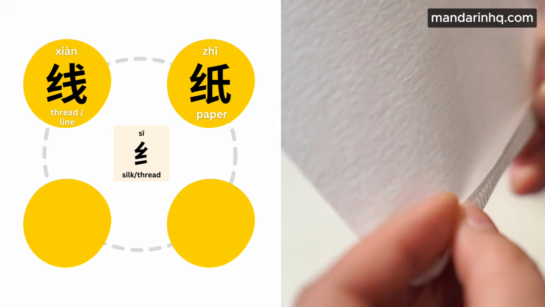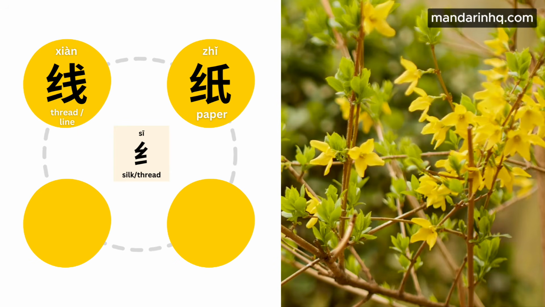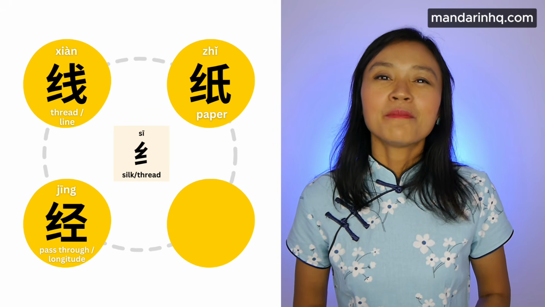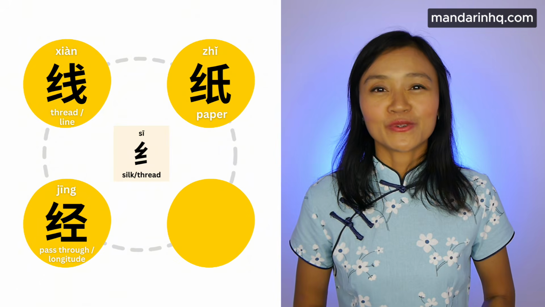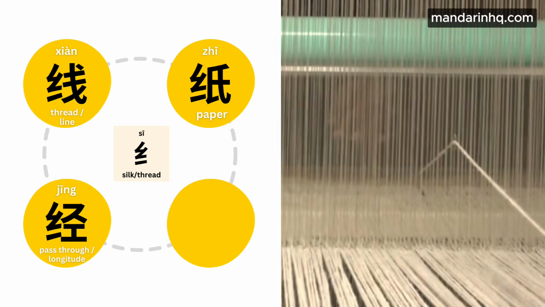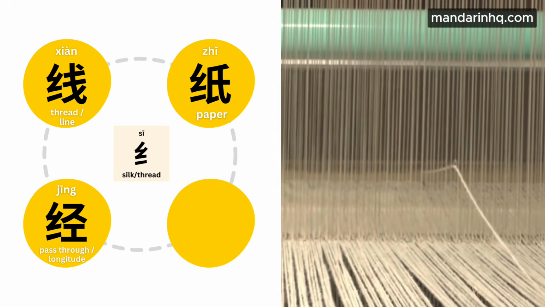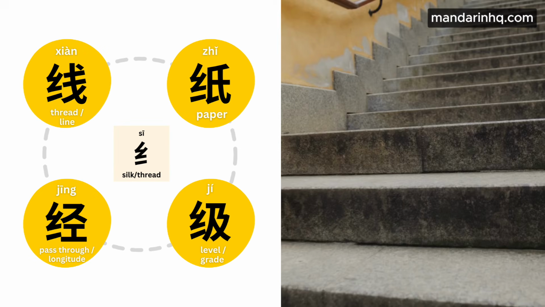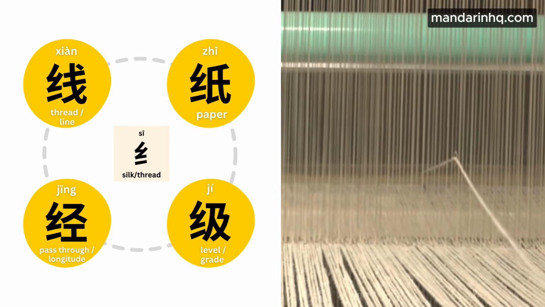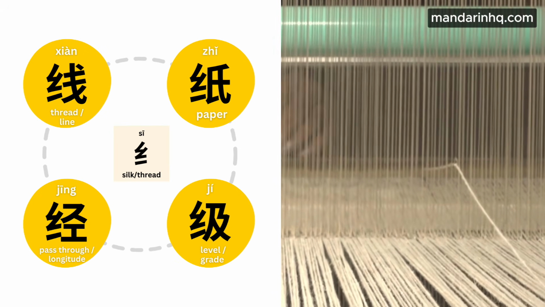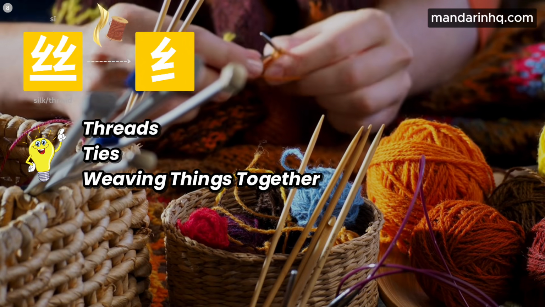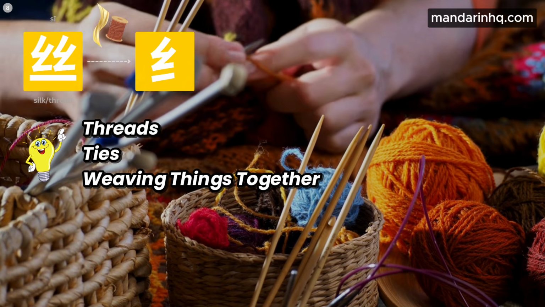Early paper was made using plant fibers, inspired by silk. 经 pass through, longitude. Vertical line, like the thread running through. 级 level, grade. Ascending steps, like threads ordered in sequence. If you see 丝 on the left, the word probably has to do with threads, ties, or weaving things together.